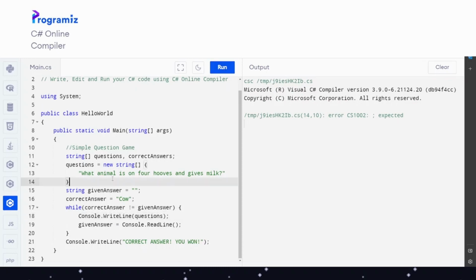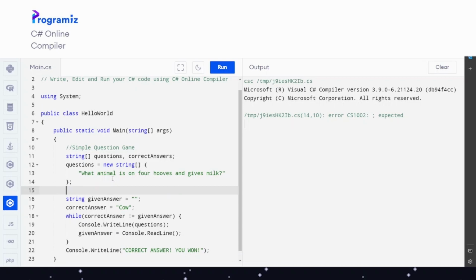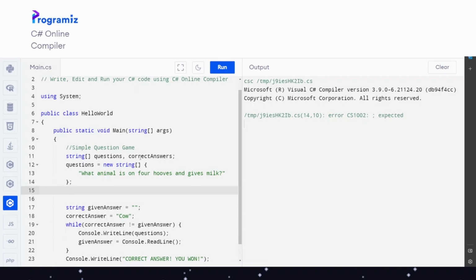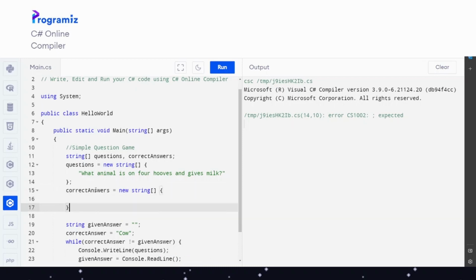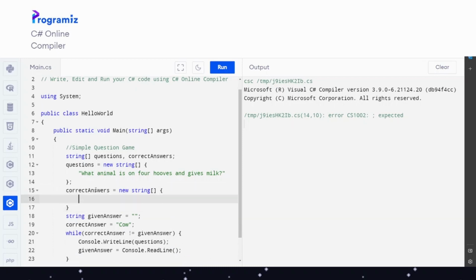The first and foremost is this one. You need to make sure that there is a semicolon at the end. This is something that happens to me always. We have questions and correctAnswers. Questions is already arrayed. And then correctAnswers, we do the same. correctAnswers, new string array. Open brackets, close brackets. By the way, you can press enter to get the brackets fast. And then we write the first answer, which is cow. And again, don't forget the semicolon.